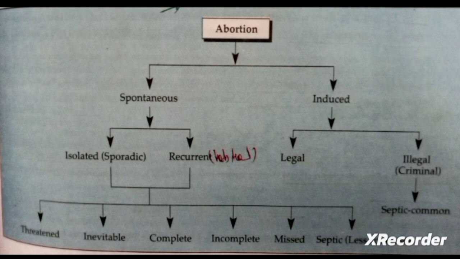So abortion is mainly divided into two, that is spontaneous and induced. In induced there will be legal and illegal. In spontaneous there will be isolated or sporadic and also the recurrent or habitual abortions. And again it is divided into different forms, that is threatened, inevitable, complete, incomplete, missed and septic. So these are the types of abortion.